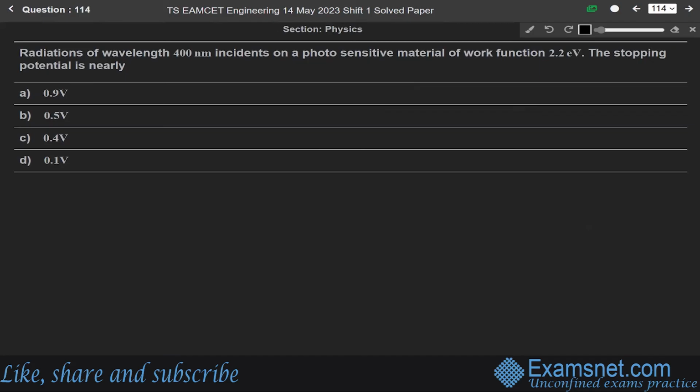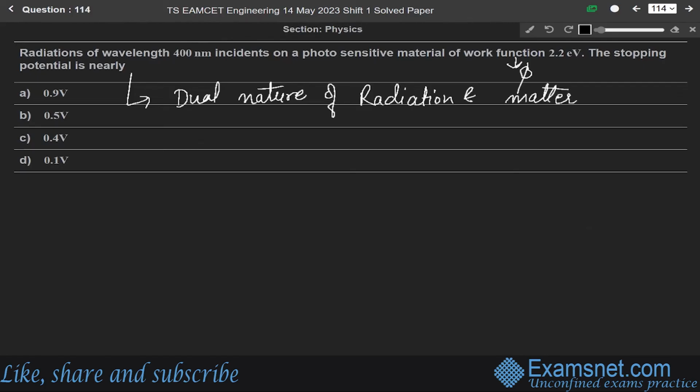Now next question, 114. Radiations of wavelength 400 nanometer incident on a photosensitive material of work function 2.2 electron volt. The stopping potential is nearly? This question is from the chapter of dual nature of radiation and matter, basically from the topic of photoelectric phenomena. We all know the photoelectric phenomena, that is, let us say the radiations, meaning light, having wavelength lambda.